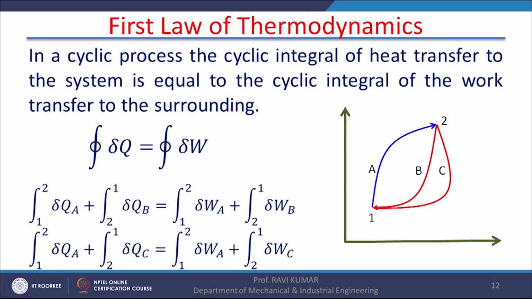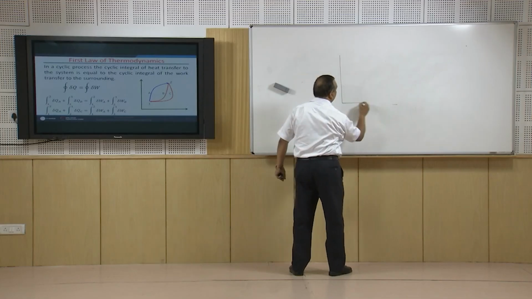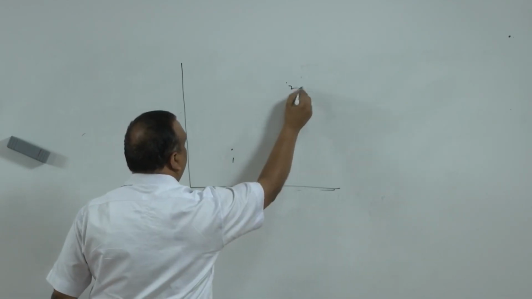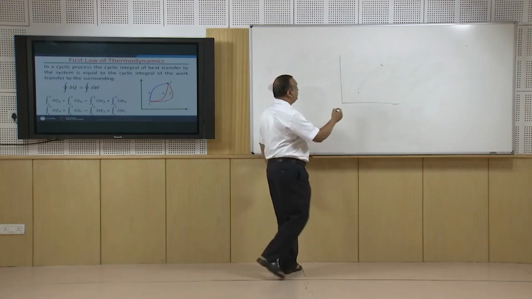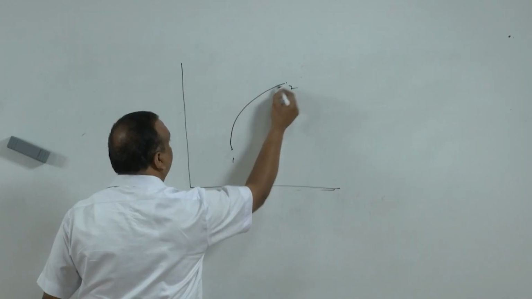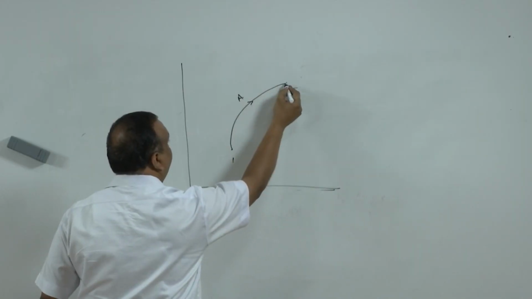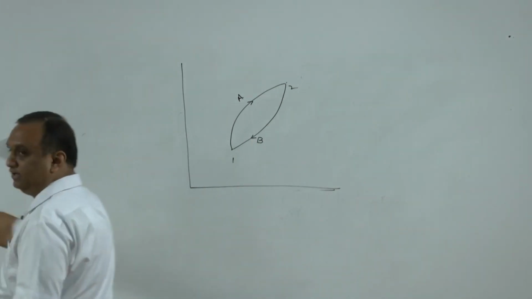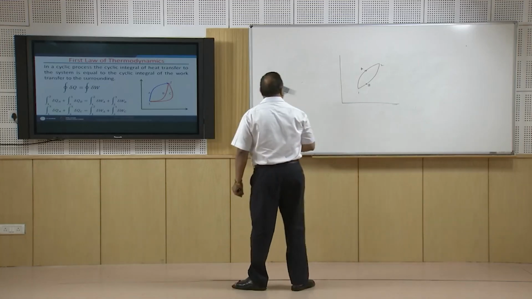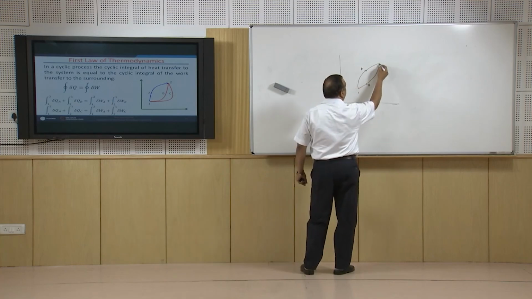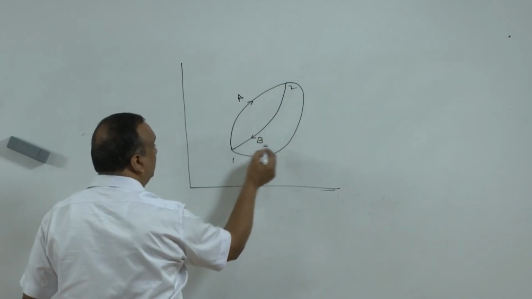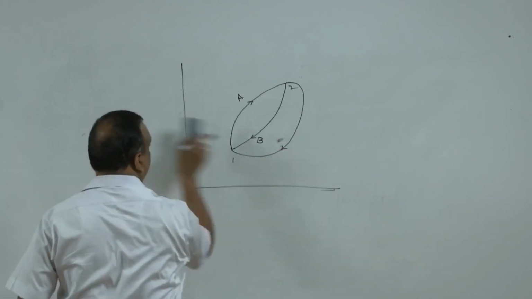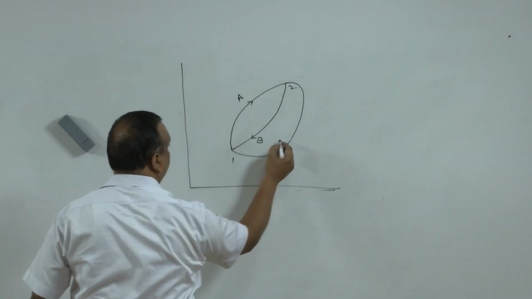Suppose there are 2 states, 1 and 2. From state 1 to state 2, you are going by path A, and from state 2 to state 1, you are coming back by path B, as shown here in the presentation. And there is an alternative path through which you can also come to state 1, that is path C.